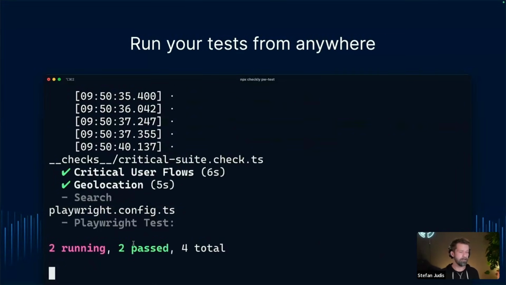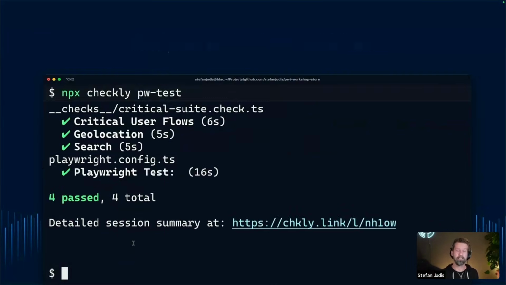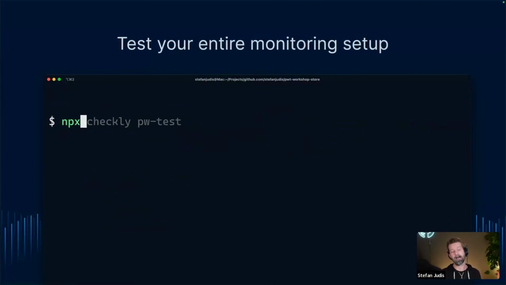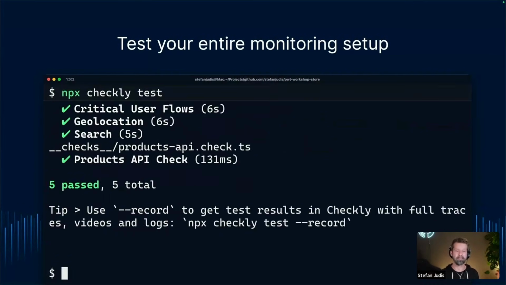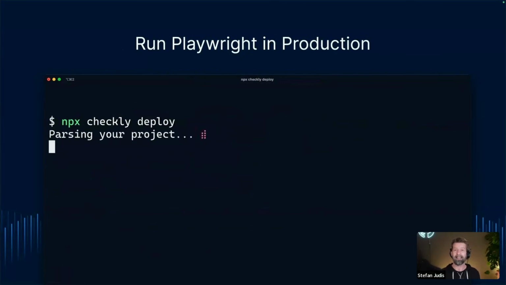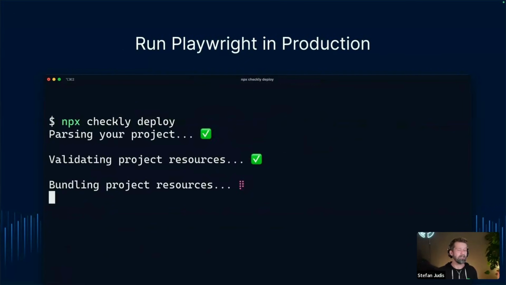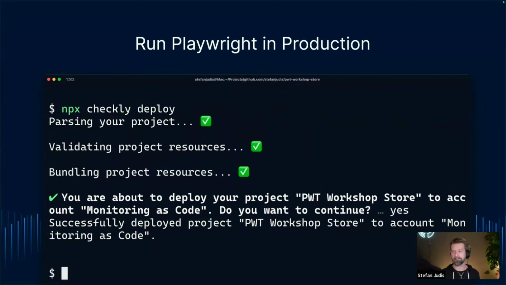You could take your Playwright code base and run it from the United States, from Germany, to make sure that maybe your pre-production, your staging, your preview URLs are working properly. And then you can take, again, the same code base to check and test your preview or your future monitoring using npx checkly test. And then to transform this entire thing, your entire Playwright code base, plus the API and uptime monitoring, it is a single command to push it all to the cloud and be on the safe side and reuse your Playwright code base for production monitoring.